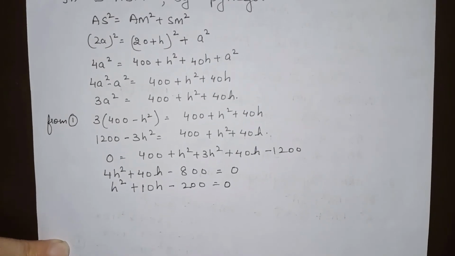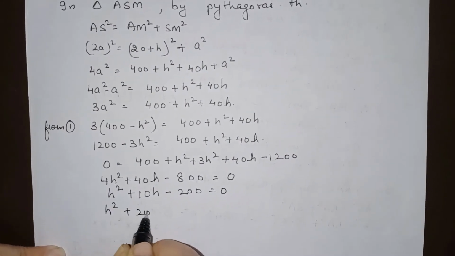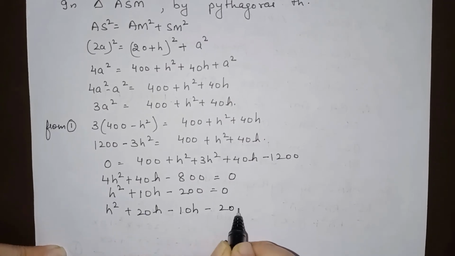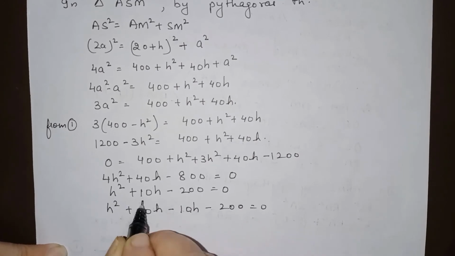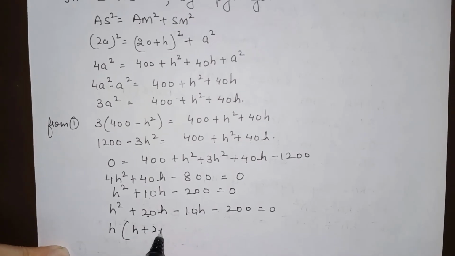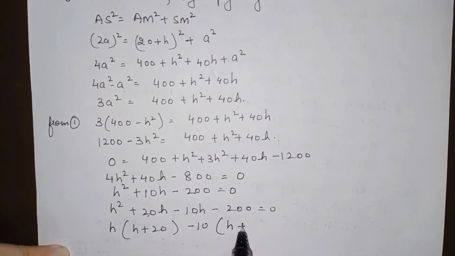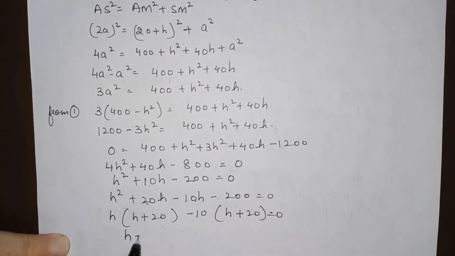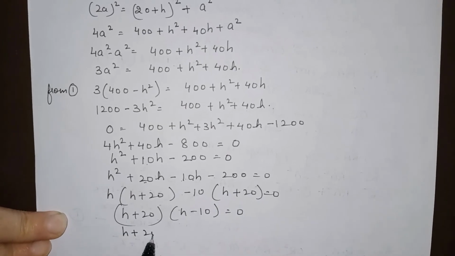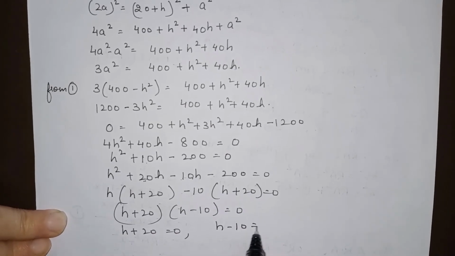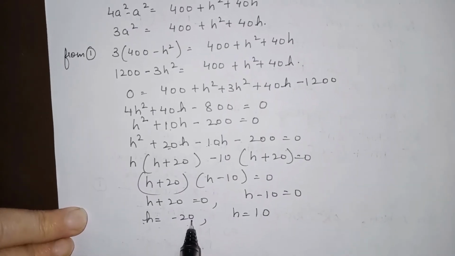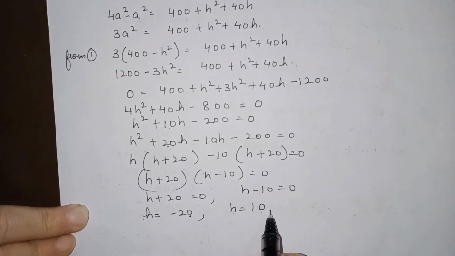Now to solve this, we will use splitting the middle term. 10h can be written as 20h minus 10h. 20h minus 10h is 10h and 20 into minus 10 is minus 200. h is common, h plus 20 is common. So (h plus 20)(h minus 10) is equal to 0. h plus 20 is equal to 0, h minus 10 is equal to 0. We have to reject h is equal to minus 20 as h is the distance. So h will be 10.